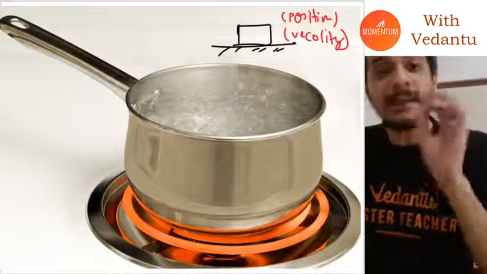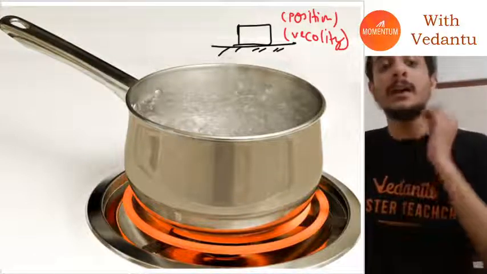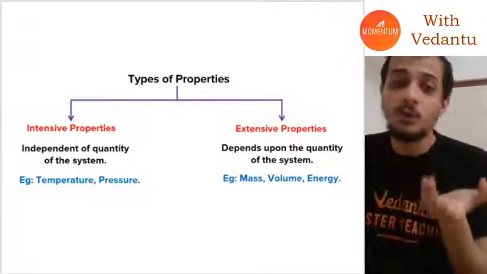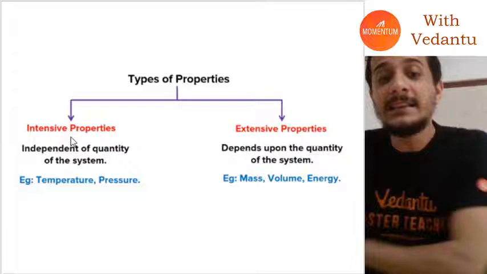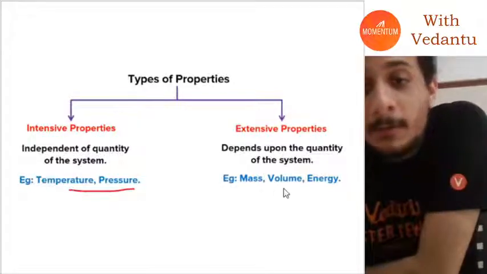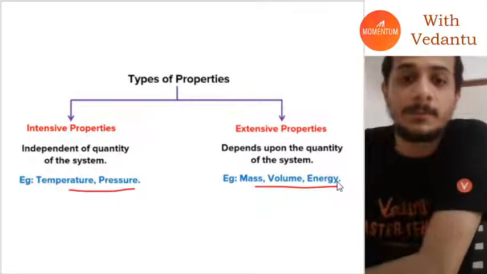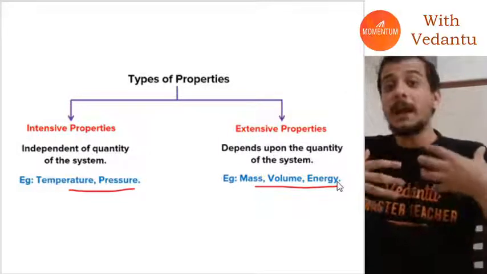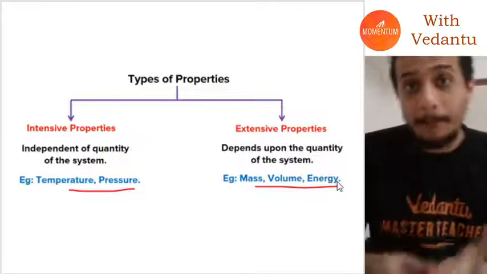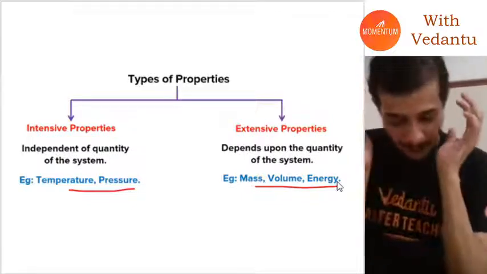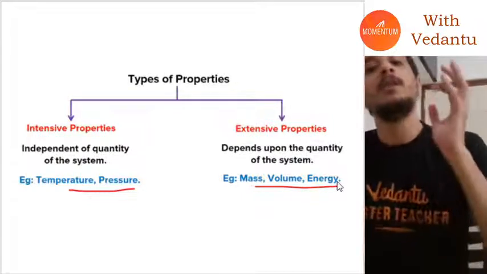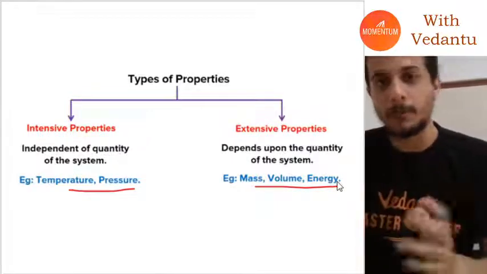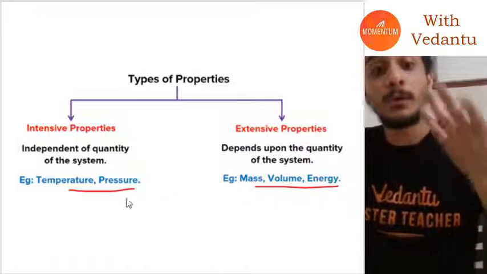Similarly, in thermodynamics, we have thermodynamic properties. These are temperature, pressure, mass, volume, and energy of a system. These properties tell us about a thermodynamic system: the amount of energy content of a system, how much work it is capable of doing, how much heat it is capable of absorbing.